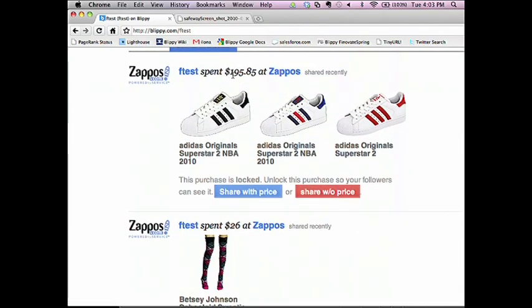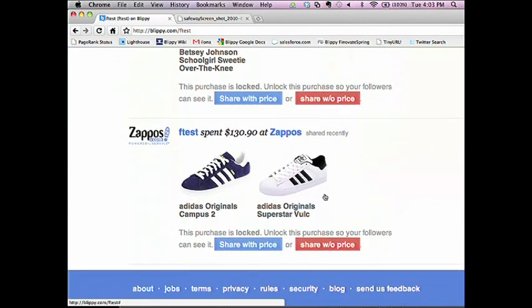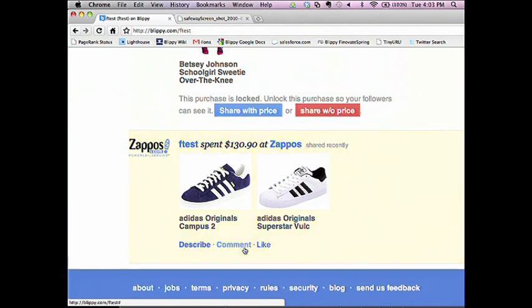Here you can see I spent $195 at Zappos on 3 pair of, I know, identical looking shoes. I'm going to share these, but I'm not going to publish the price. So these are now shared on Blippy without the price. And I can go down, here is my oldest purchase, $130 at Zappos. I'll share that with the price. So now anybody visiting my Blippy profile can see these shoes and can comment on them, and probably will.